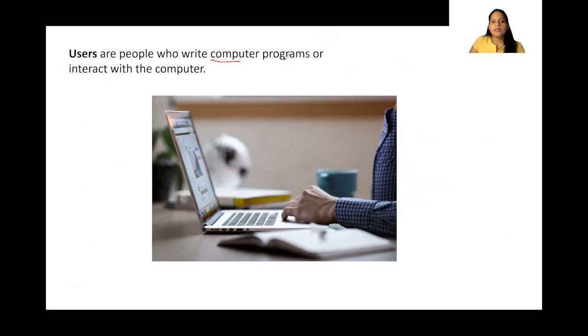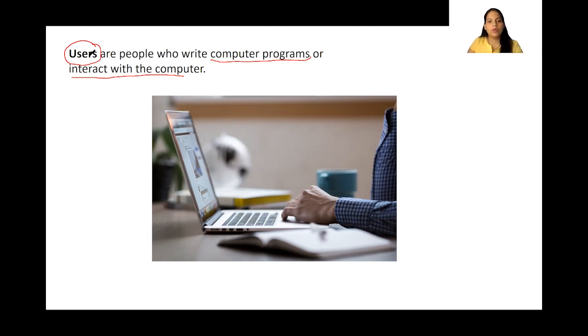A computer programmer is the one who writes the code for the computer, and he will know much more than a normal computer user. The one who interacts with the computer is the end user, who just knows how to operate it as a normal computer. So these are the two sets of users related to the computer.